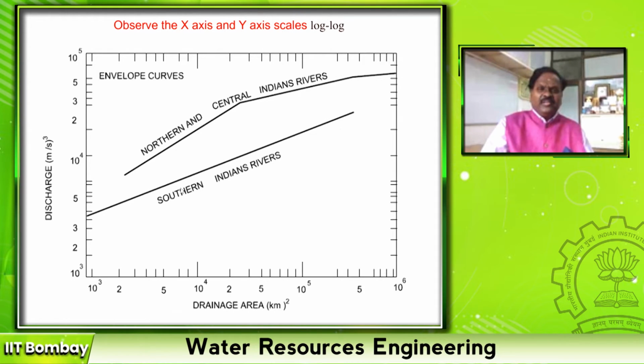Right? It has been given for southern Indian rivers, and northern and central Indian rivers. Please note the scale on both the x-axis and y-axis is logarithmic. In a logarithmic scale the relationship is linear, otherwise it is highly non-linear. So once I know the drainage basin area, I can find out the peak discharge depending upon where my rivers are. These types of curves are also in use for Indian rivers.